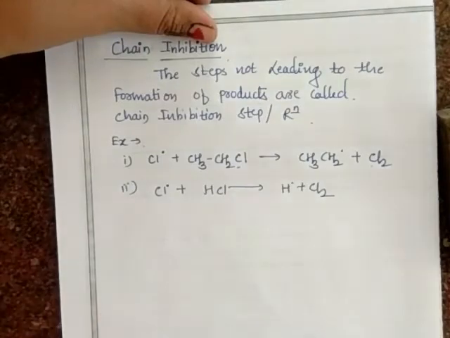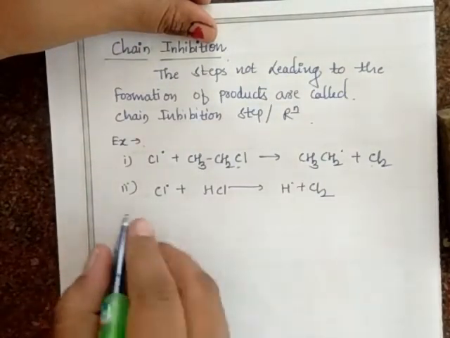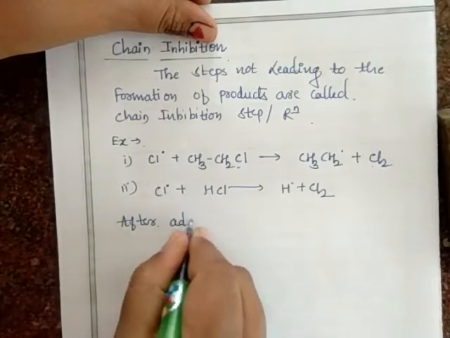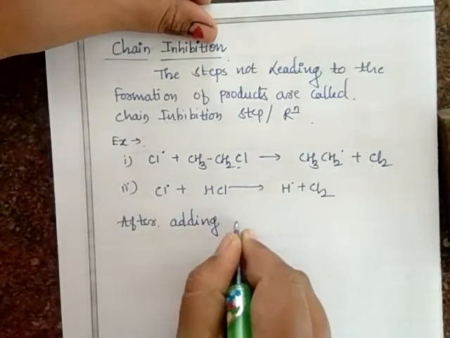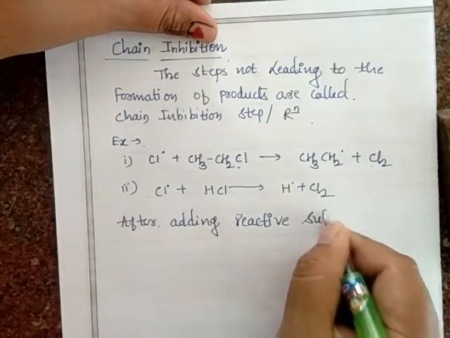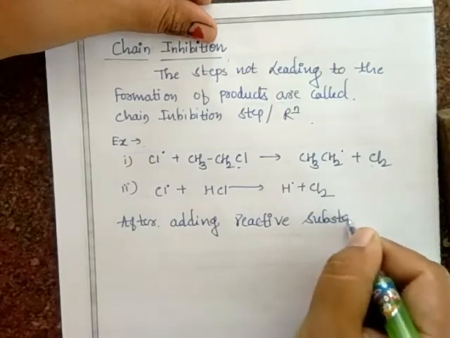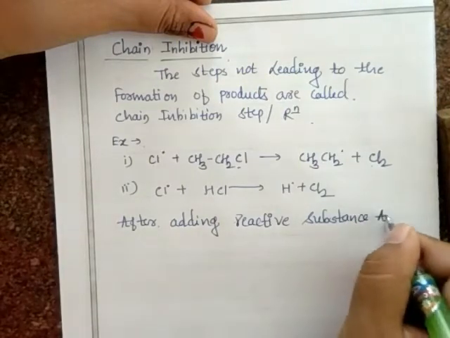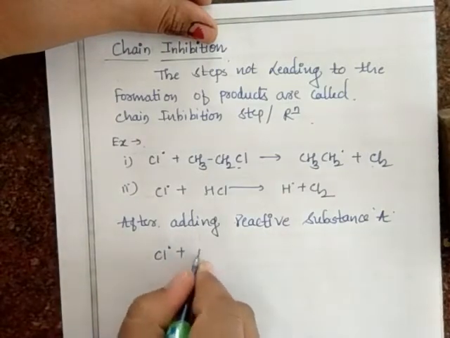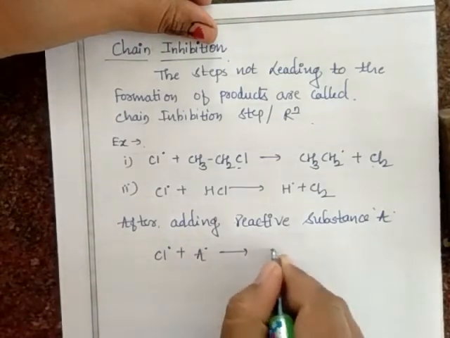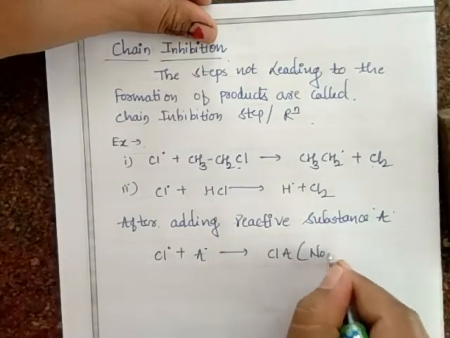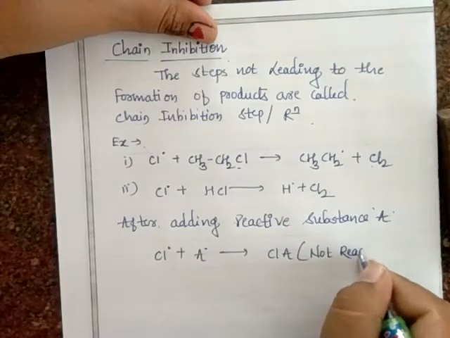So we can take an example: sometimes after adding reactive substance A, what will we get? Cl plus A gives ClA.